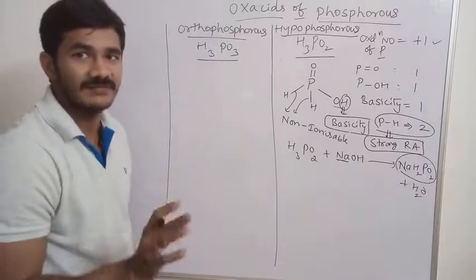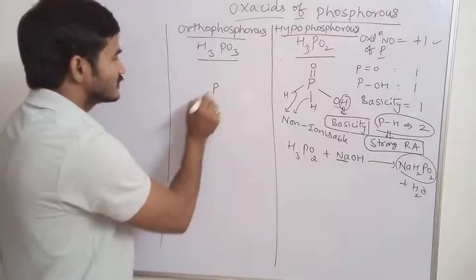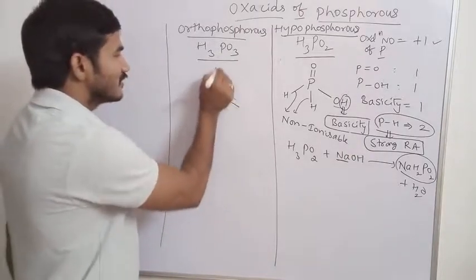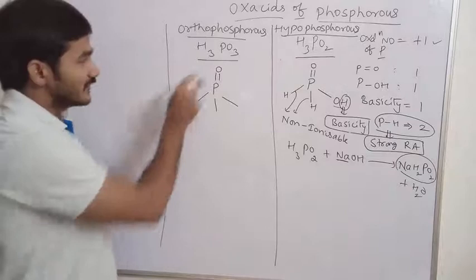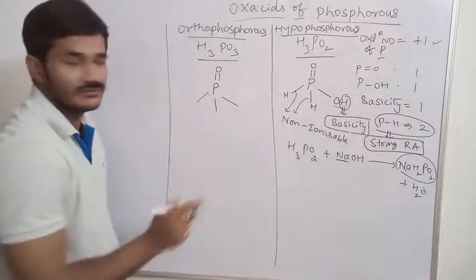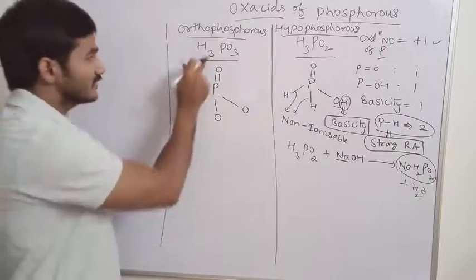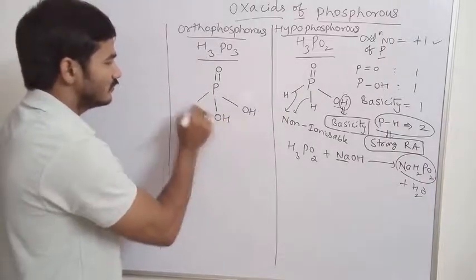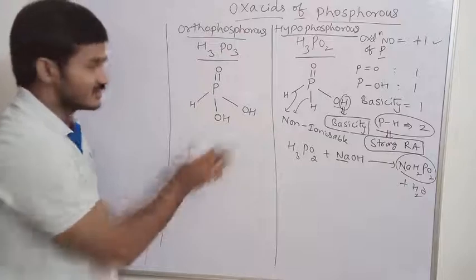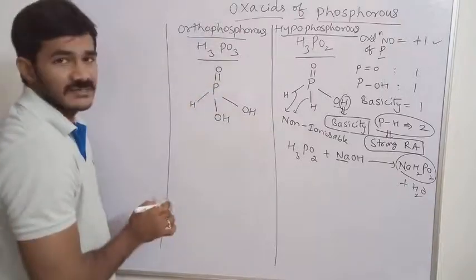So I already told you how to write the structure. Phosphorus must contain 5 bonds. So I write 5 bonds. One must be a double bond with oxygen. If you write one oxygen, how many oxygens are remaining? 2. So first write oxygens. Next write hydrogens. How many hydrogens are there? 3 hydrogens. 1, 2, 3. Okay, this is the structure of orthophosphorus acid.